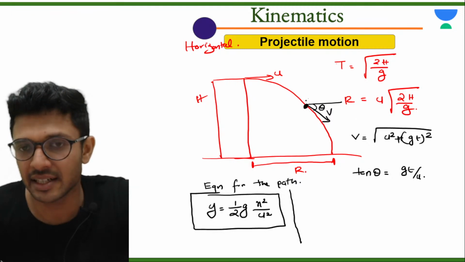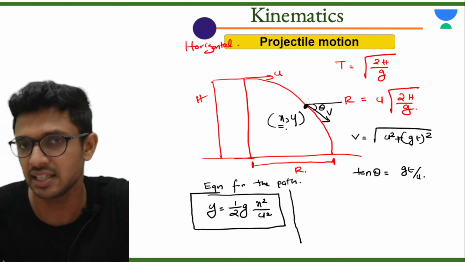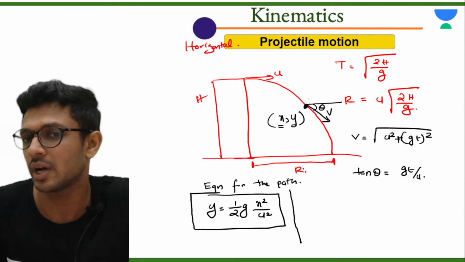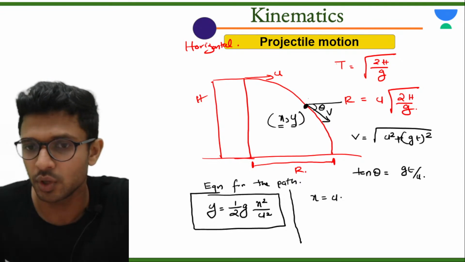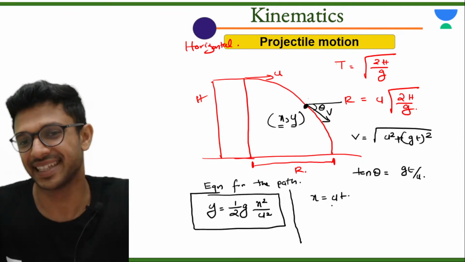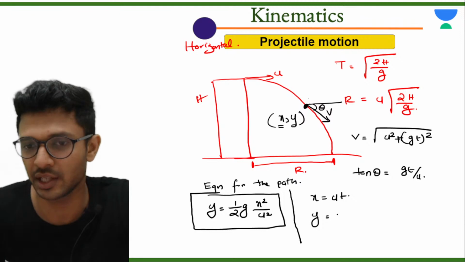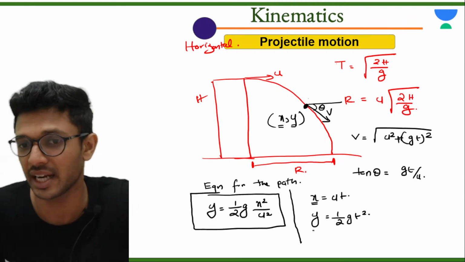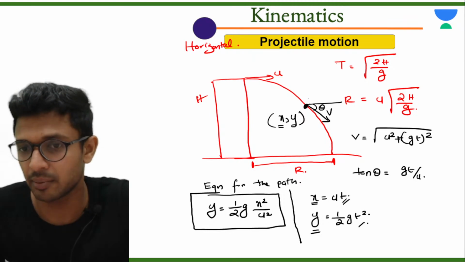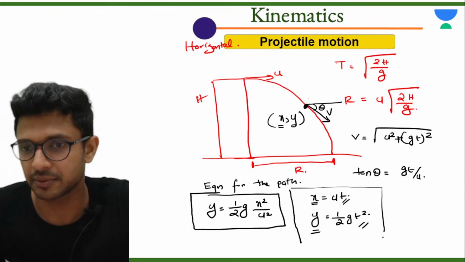The particle is here. Obviously, it will be covering some x in the x direction. It will be covering some y displacement in the y direction. How will you find it out? x is equal to ut and y is equal to half gt square. Okay, if you want to find out the x coordinate and y coordinate after some time t, this is the formula.